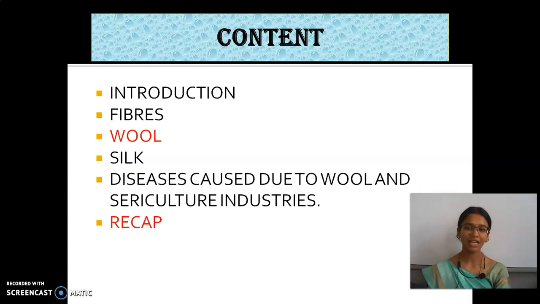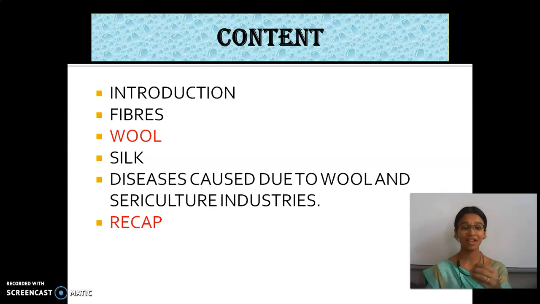What are the animal sources of fibers? Wool, which we get from camel, sheep, yak, etc., and then silk. Silk and wool we get from animals.